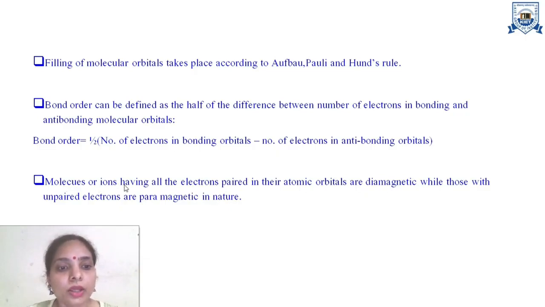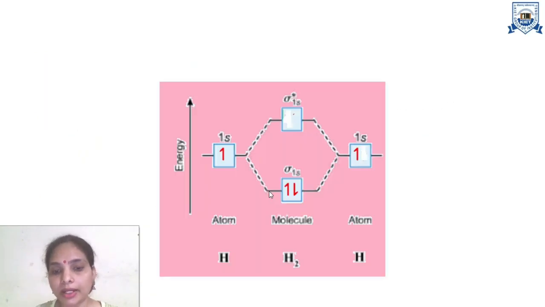Now during filling of electrons, when all the electrons get paired in a molecular orbital, it means that molecule is diamagnetic in nature, whereas if a molecule has 1 or 2 unpaired electrons, it means that molecule is paramagnetic in nature.